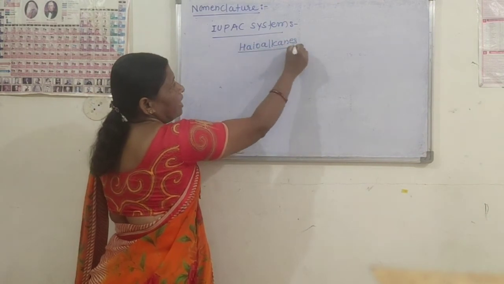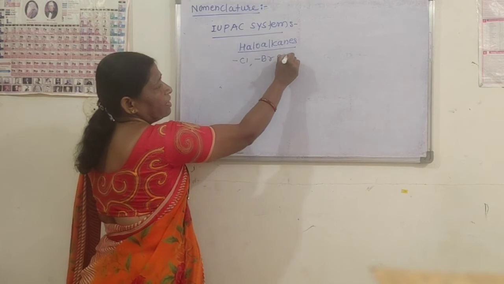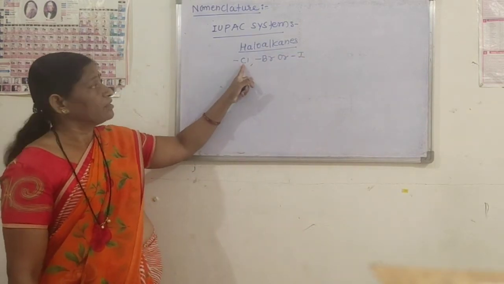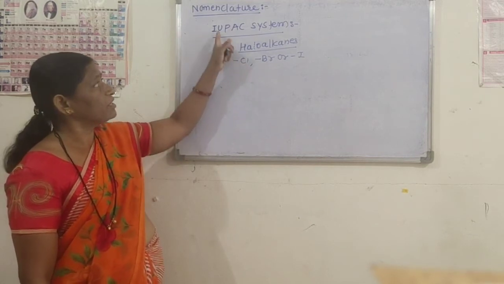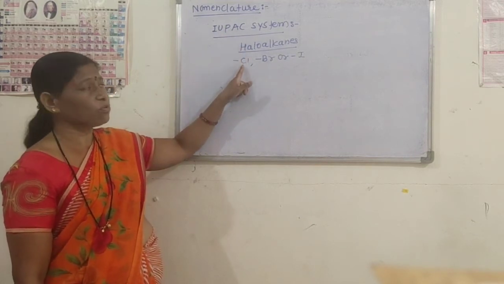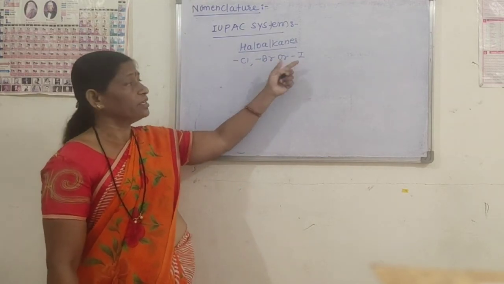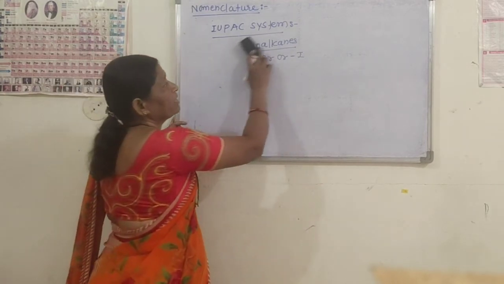Here the halo groups may be Cl, Br or I. In the IUPAC system, Cl is called chloro, Br is called bromo, and I is called iodo. These prefixes are used in the IUPAC system of nomenclature.